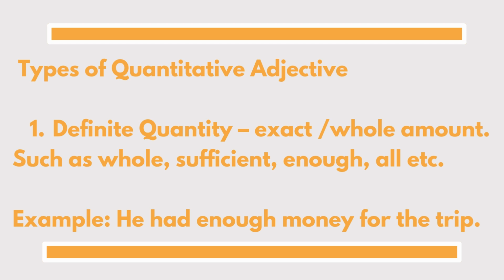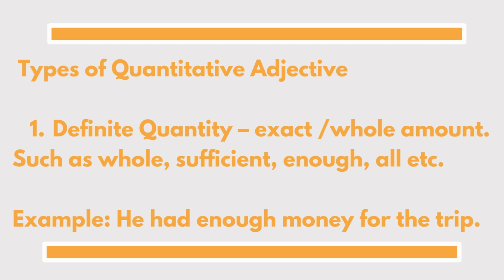So, to look at these in a sentence example, let's look at this one. It says, he had enough money for the trip, meaning that the money that was allotted for the trip was the exact amount that was needed. It was not less. The exact amount that was needed for that trip was what he had.